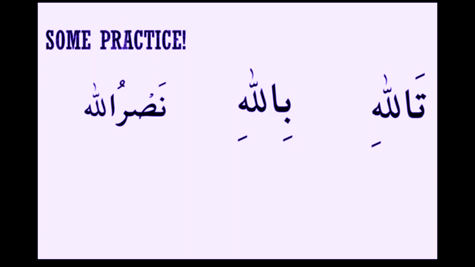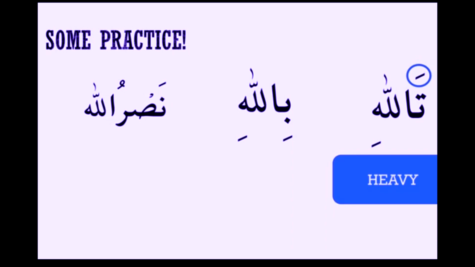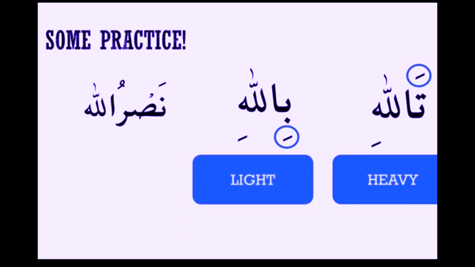For the first word, Tallahi, the first letter before Allah's name has a fatha. That means we will read lam heavy. In the second word, Billahi, the first letter before Allah's name has a kasra. That means we will read lam light. For the third word, Nasrullah, the first letter before Allah's name that has a haraka is Ra with a dhamma. That means we will read lam heavy.